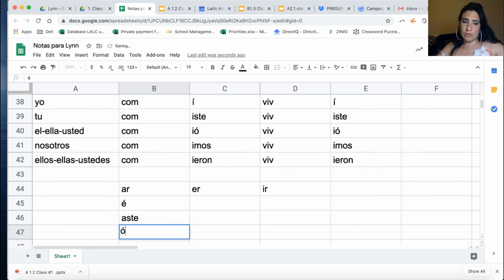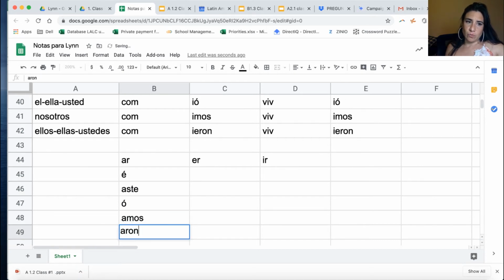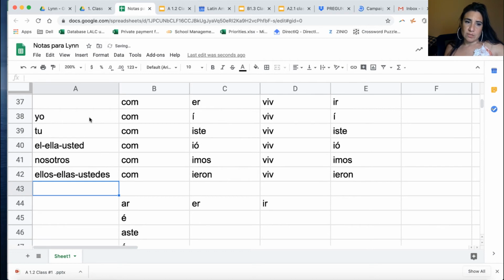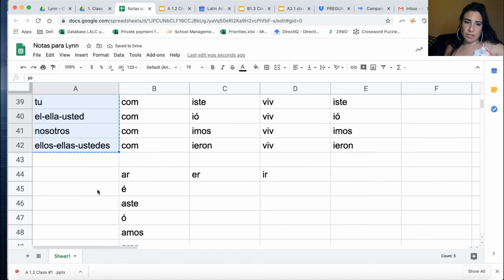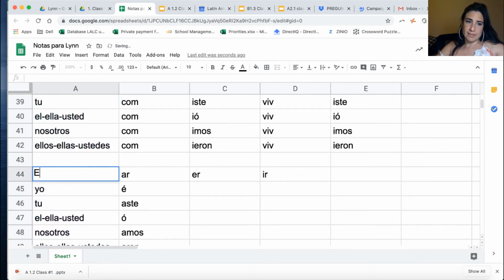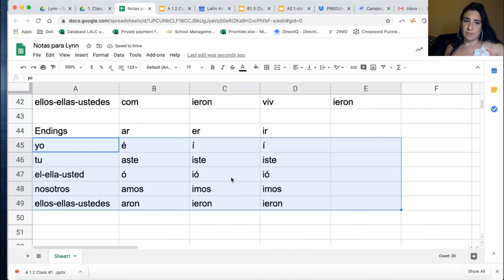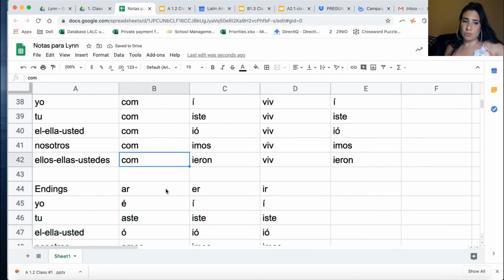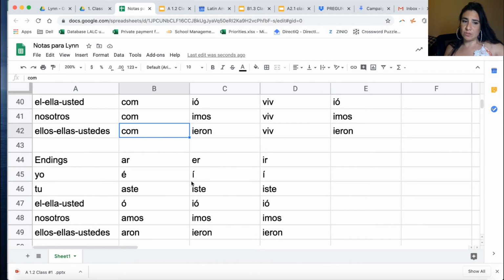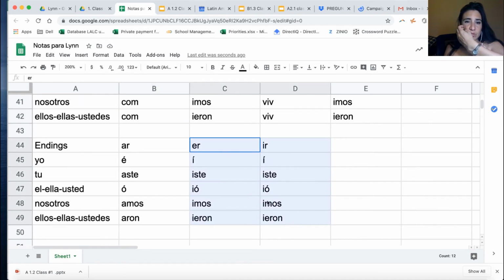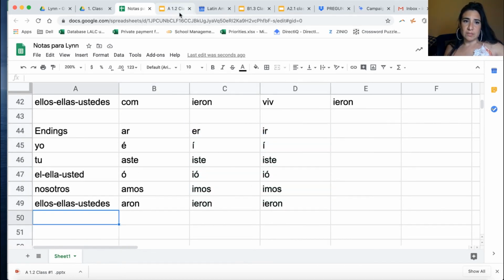When you are studying, I would do this like a memory chart, with the endings of AR, trabajar, por ejemplo: trabajé, trabajaste, trabajó, trabajamos, and trabajaron, with the persons, right? So these are the endings. I put it like a cheat sheet. And then you have í, iste, ió, imos, ieron. The stem of the verb is the same, so you just have to remember the endings really well, right?